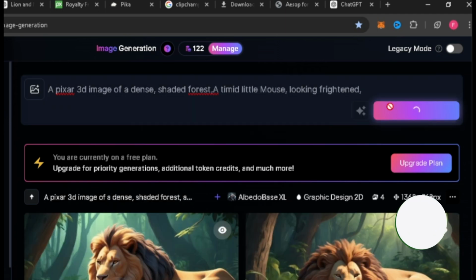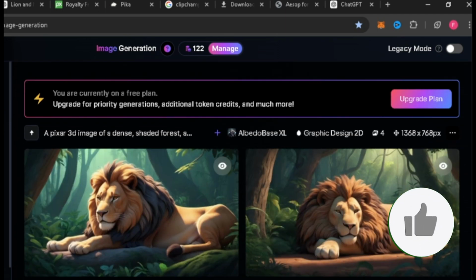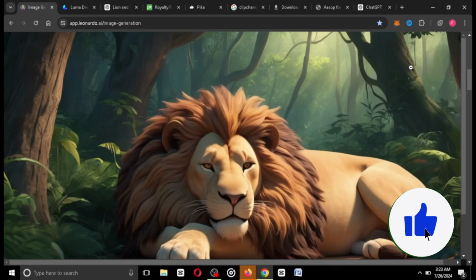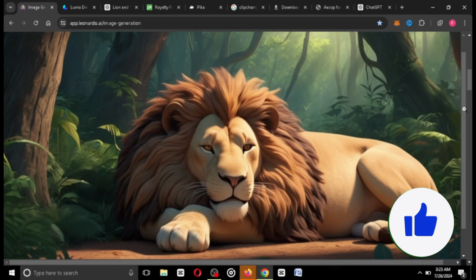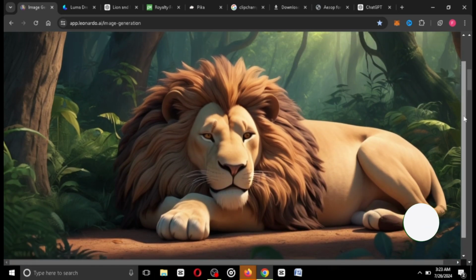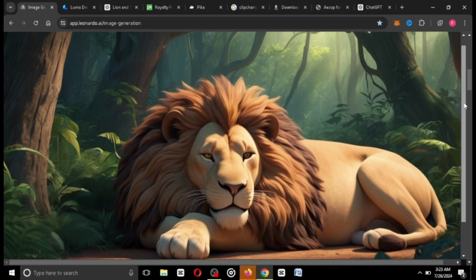Okay, it has actually given us the image of the lion, as you can see. Okay guys, so you can see how cool this is. I think I like this one also. All right, that's it, the Pixar 3D image of the lion.